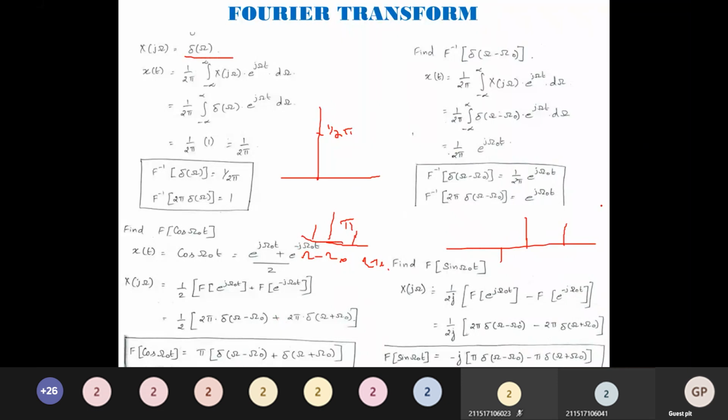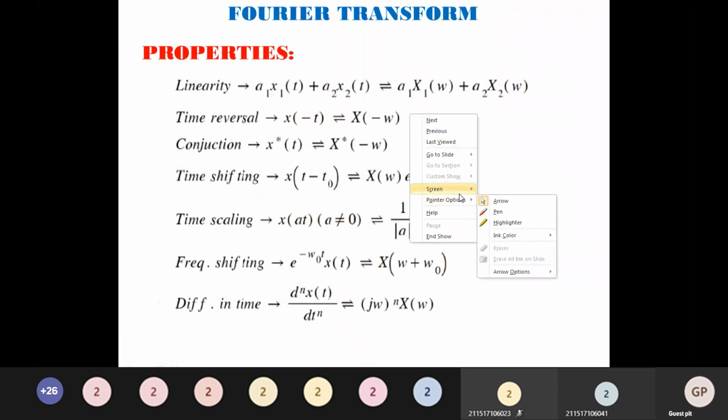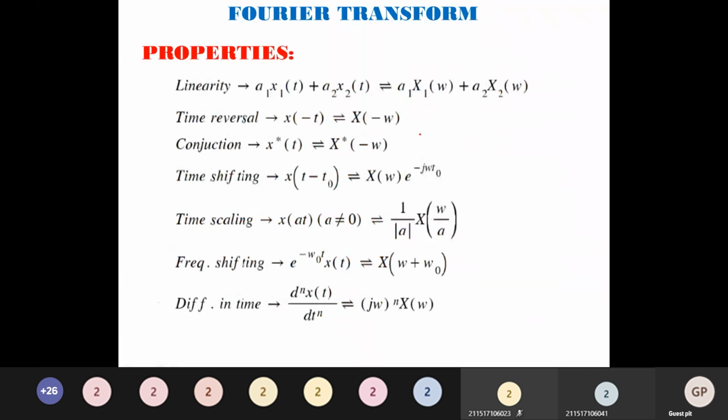And we will try to see some properties. Very important: by using the formula, minus infinity to plus infinity x of t e to the power minus j omega t dt, we can work out all the properties just by substitution. They are very important for solving problems.